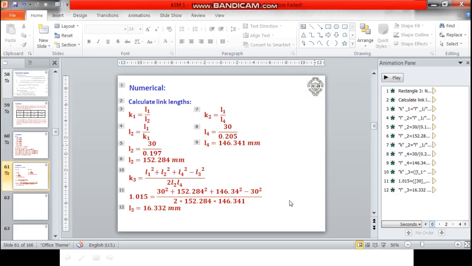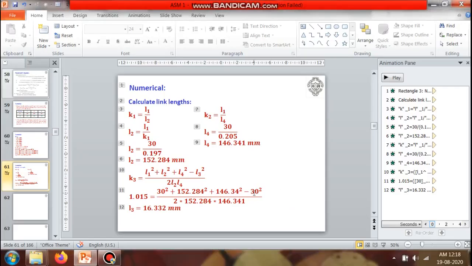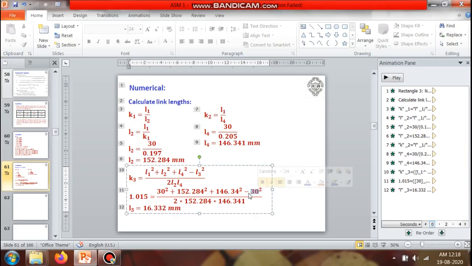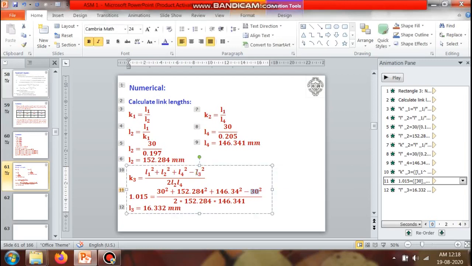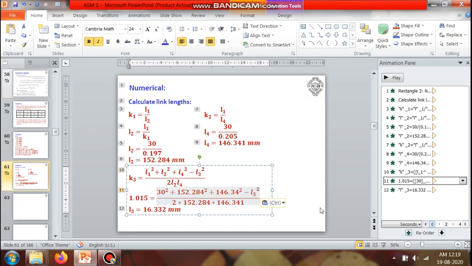So actually this must be L3 only. So I'll just copy and paste it here. By mistake it remained as it is. So we wanted to find out the formula for link L3.